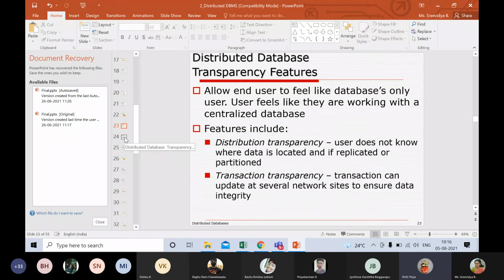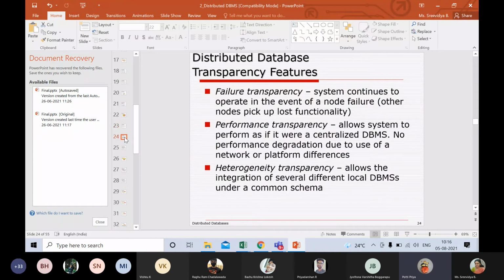Failure transparency makes us feel that it is distributed. Can you go to the next slide? This one. This cannot take place in a single site, no, ma'am. It cannot be centralized. That's true.